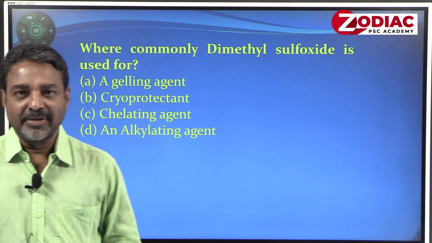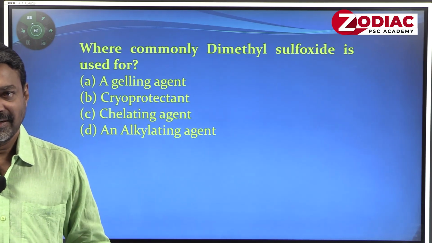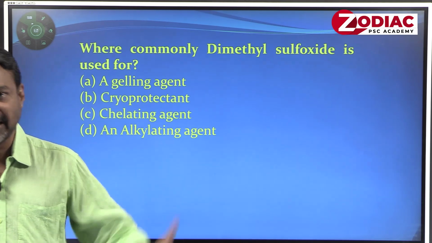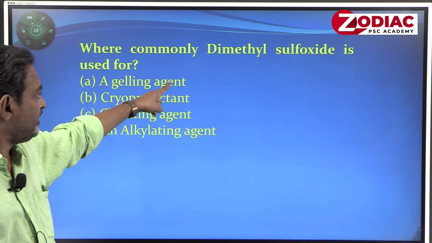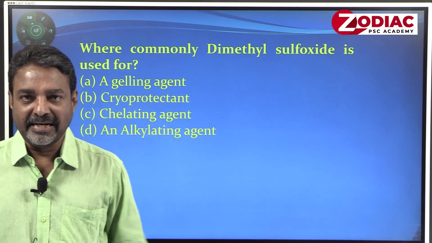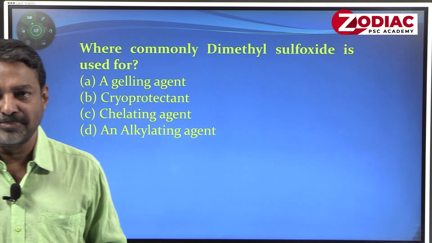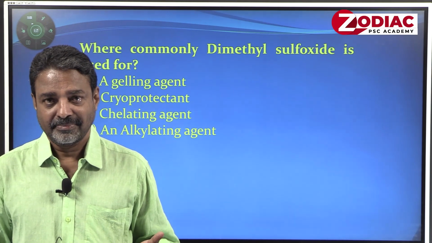So, again there is another chemical also given, because since you are going for pollution control board, I made some questions from the chemical compounds. Where is dimethyl sulfoxide commonly used? Because currently a kind of conservation practice is carried out at global scale. Okay.